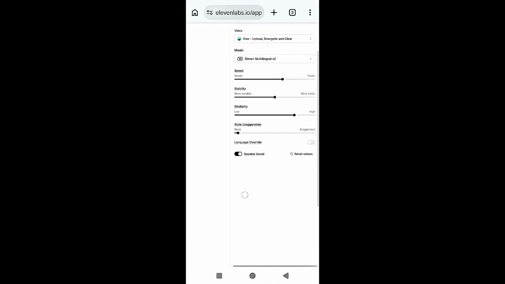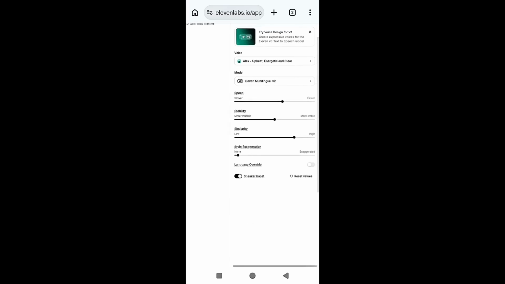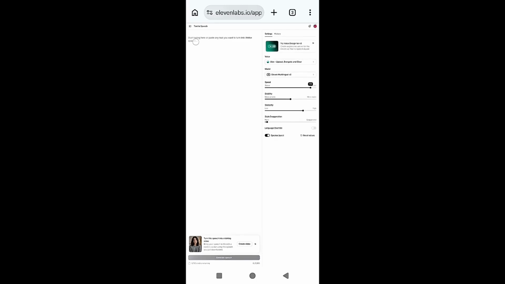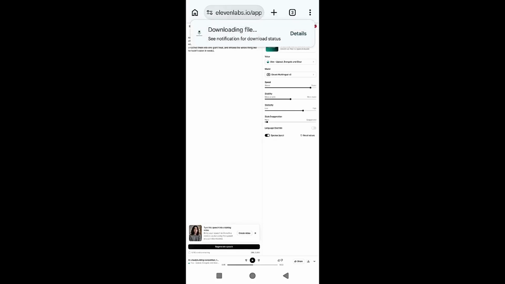Now friends, come over to 11 Labs, focus here. I've used one voice, and the name of that voice is Alex. You should use this exact same voice, friends, and no other one. Now friends, check the settings, which speed setting I use, take a screenshot of it, then paste that script here and click on Generate Speech, and friends, your voice will be generated right there. Then you simply have to download it from here. So check this setting, the voice name is Alex, and see which speed setting I'm using, take a screenshot of it.